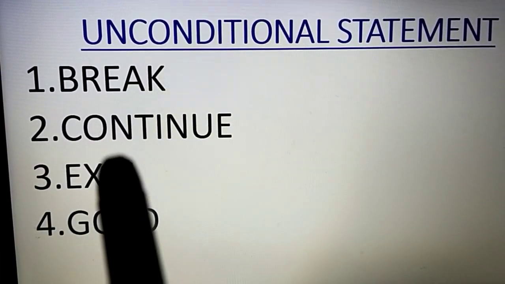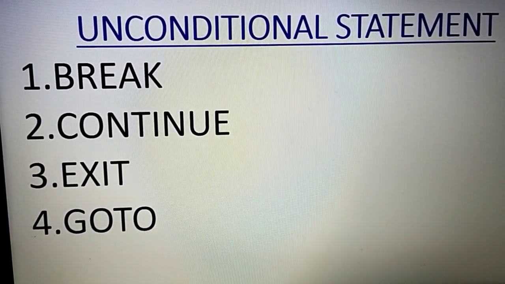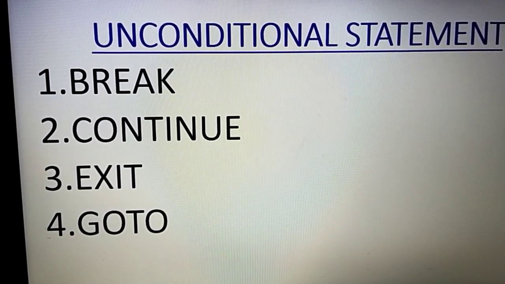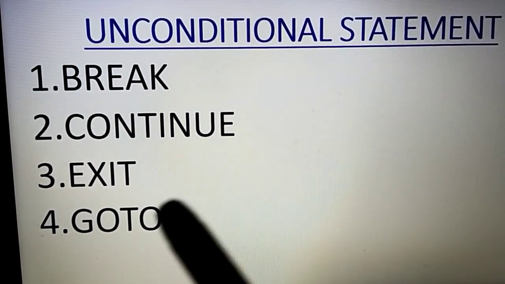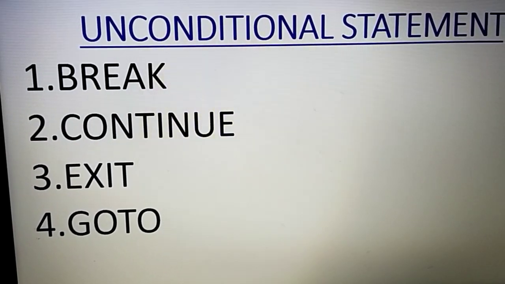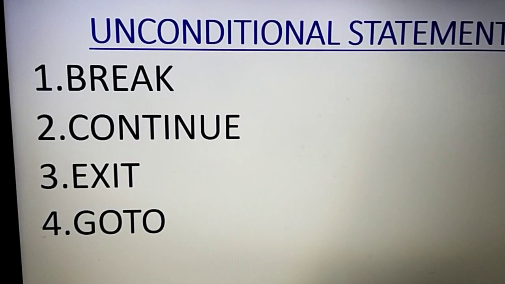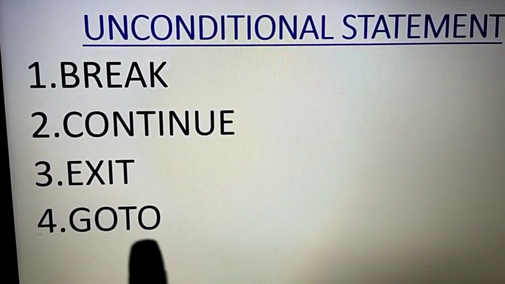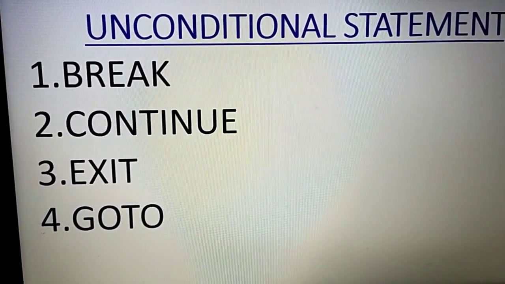When I talked about the continue statement, I told you it will skip. It will not come out directly, but it will skip some particular code, some particular condition, and it will continue again. And exit, what happens with the exit statement? It will stop executing and come out of the program. I mentioned that in the next class I'll explain the go to statement. So in today's class I'm going to explain the go to statement.